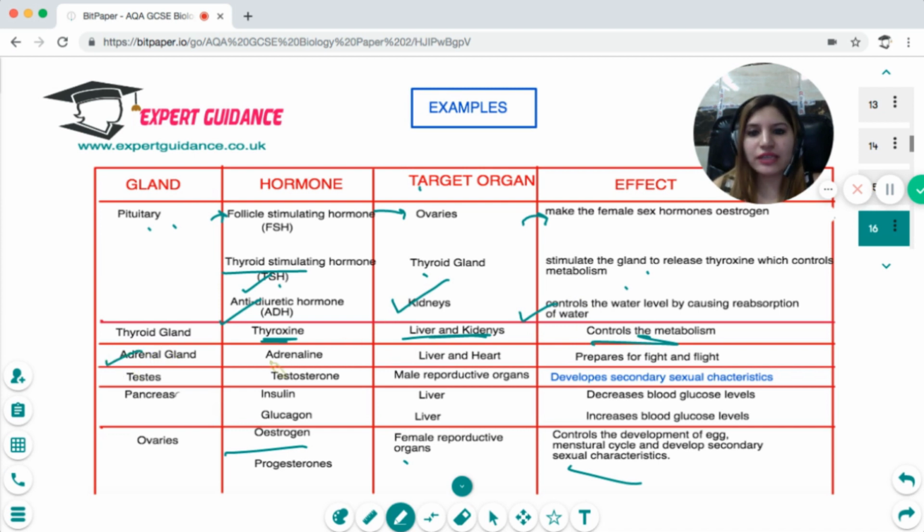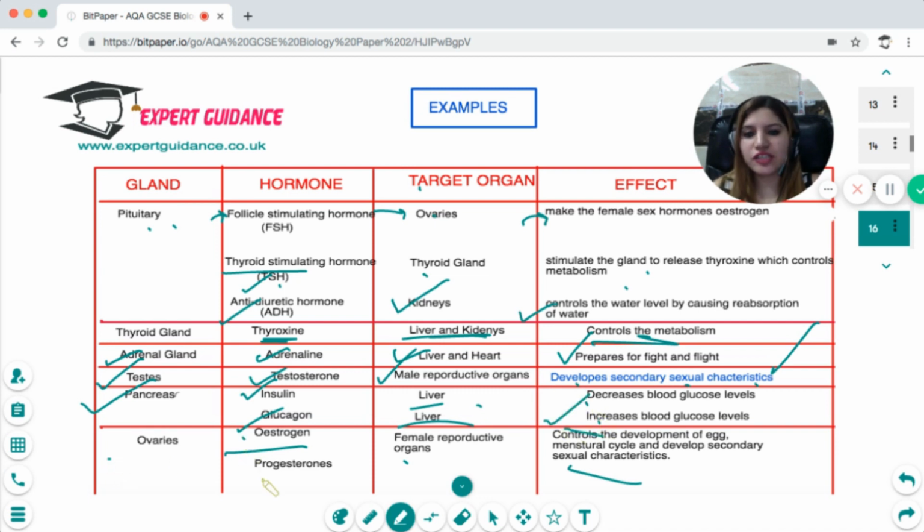The adrenal gland releases adrenaline, which targets the liver and heart and prepares the body for fight or flight. The testes release the hormone testosterone, which targets the male reproductive organs and develops secondary sexual characters. The pancreas releases insulin and glucagon. The target organ is the liver, and insulin decreases the blood glucose level, and glucagon increases the blood glucose level.